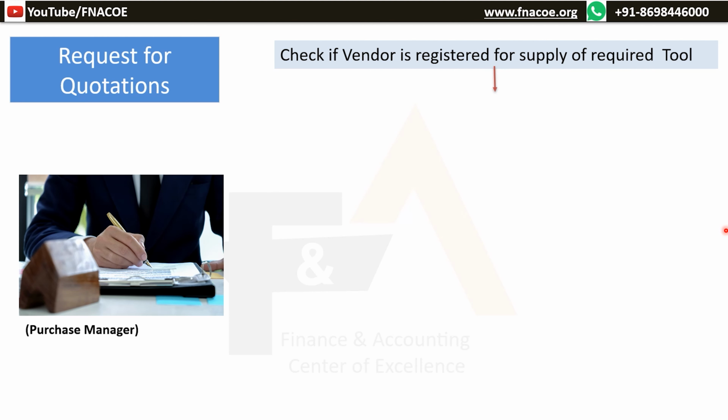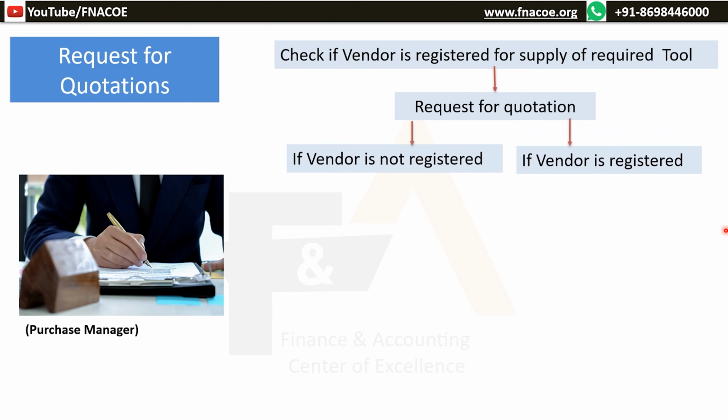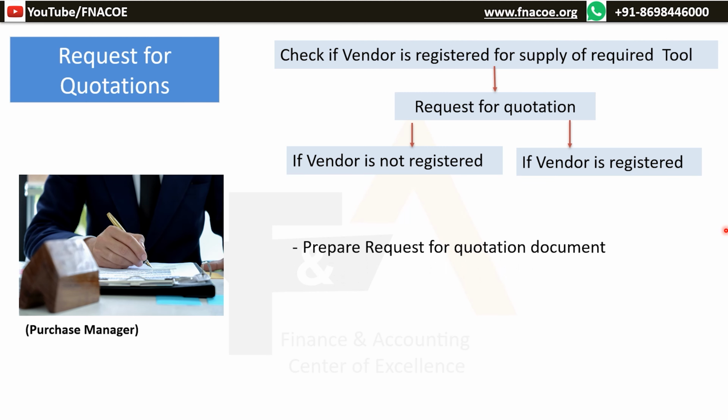First thing first, check if the vendor is already registered for supply of car tire. If not, raise a request for quotation in the market and ask for competitive bidding. Raising a request for quotation has the following steps. Prepare request for quotation document that has all the relevant information about the product.